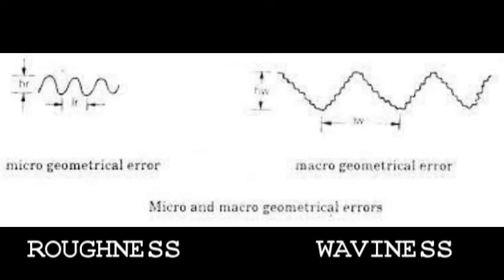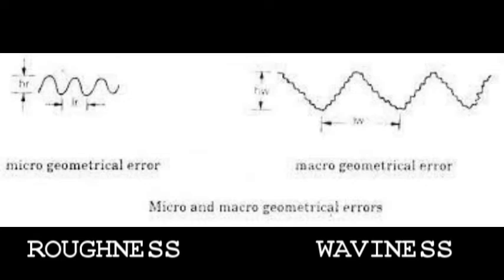Here the ratio LW by HW, where LW is the length along the surface and HW is the deviation of the surface from the ideal one, denotes the macro errors, which are more than 50. So LW by HW is greater than 50, where LW is the length along the surface and HW is the deviation of the surface from the ideal one.